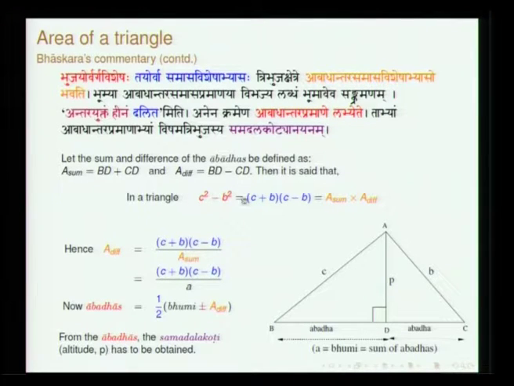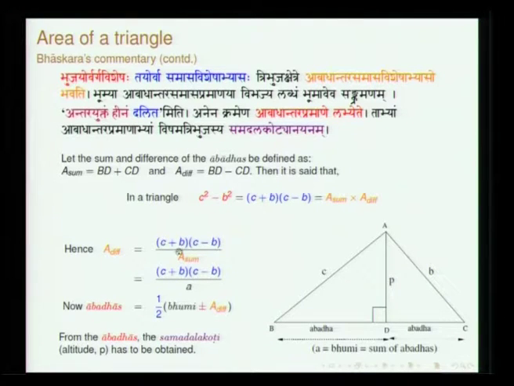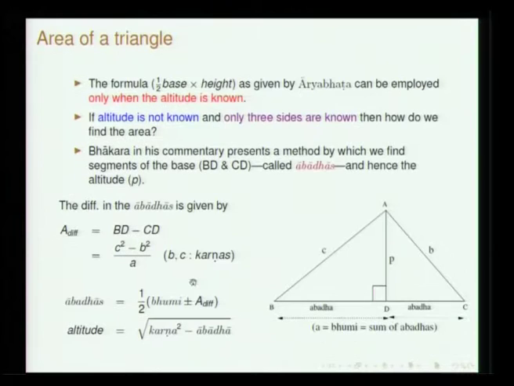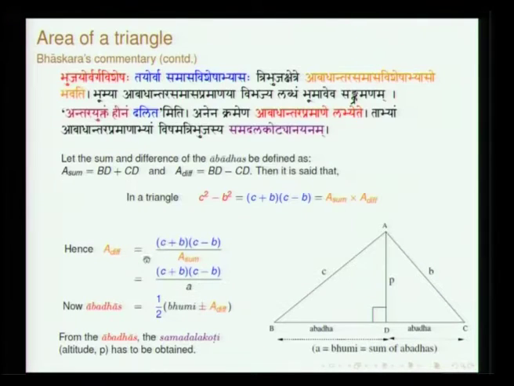So he says C square minus B square is C plus B into C minus B, and that is also equal to Abadhantara Samasa Visheshabhyasaha, the sum of the two abadhas and the difference of the two abadhas. This is straight away seen from the consideration of these two triangles. This is the first relation that he states. From this expression we see that the difference of the abadhas is C square minus B square by A, which is what we stated in the earlier slide, and therefore the abadha is this.